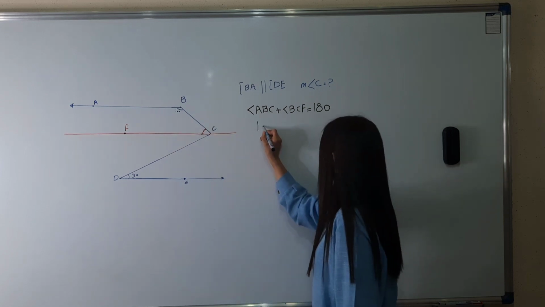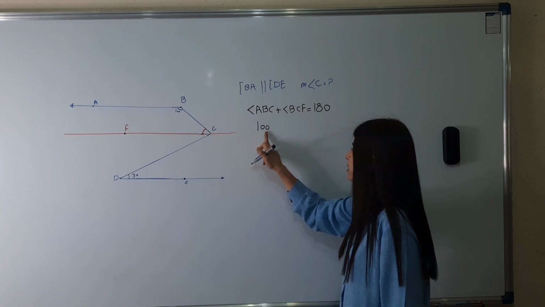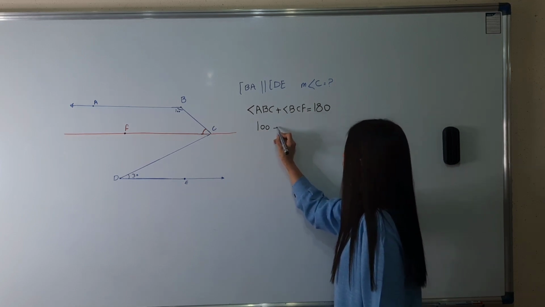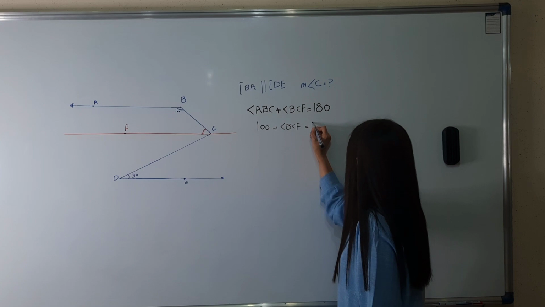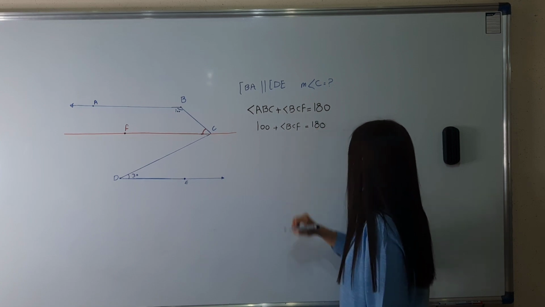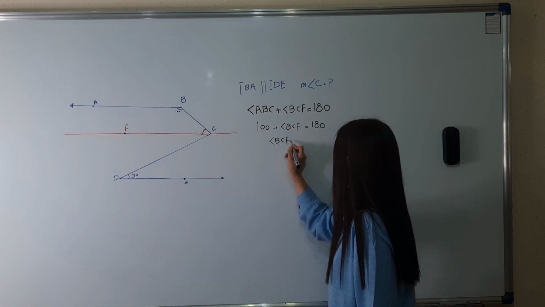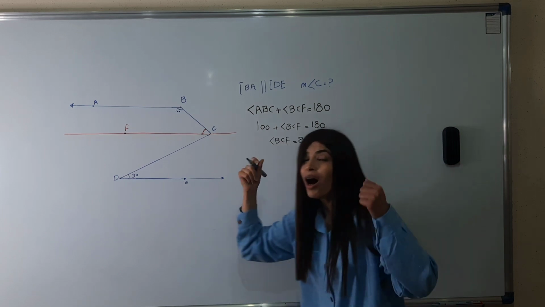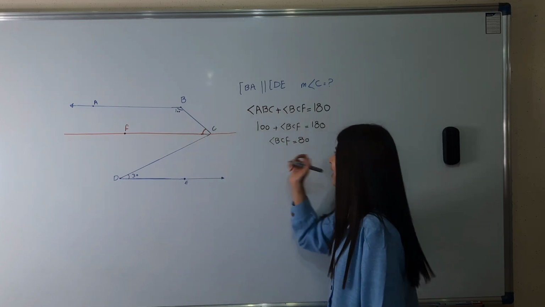The angle ABC equals 100, plus angle BCF equals 180 degrees. So, the angle BCF equals 80 degrees. Wow, we found the angle BCF, 80 degrees.